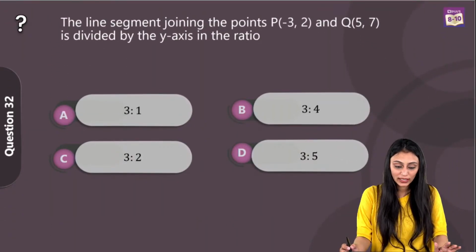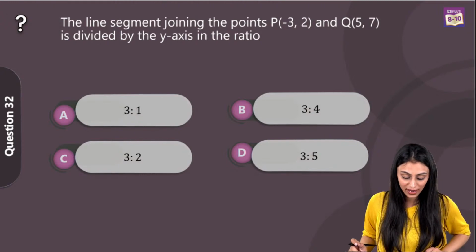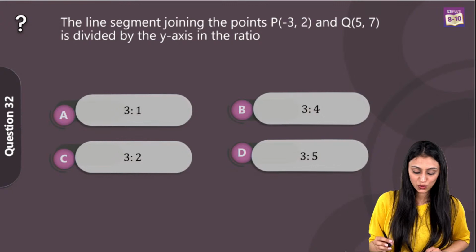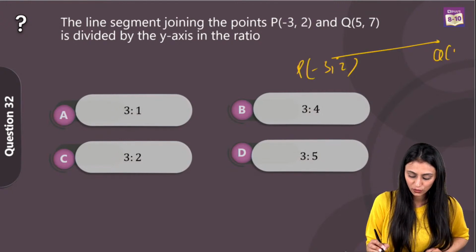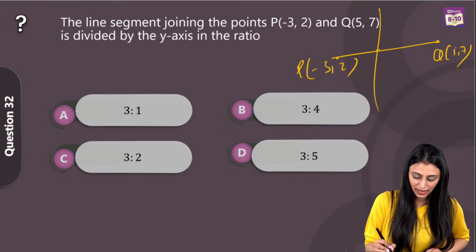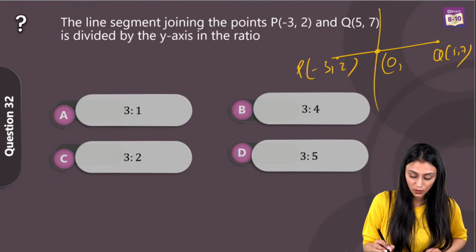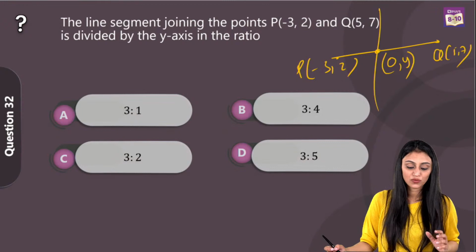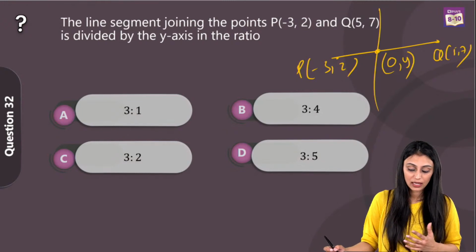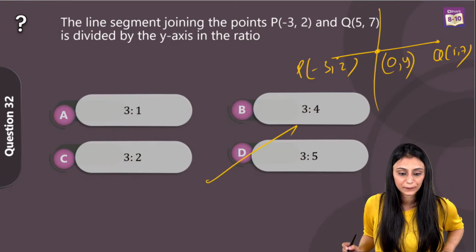The line segment joining the points P(-3, 2) and Q(5, 7) is divided by the y-axis in the ratio. So we have these 2 points. I'm just drawing a random line, -3, 2 and Q 5, 7. It is divided by the y-axis. Since it is divided by the y-axis, that means in this case, the x coordinate would be 0, and the y coordinate would be, let's suppose, y. So we have to find out the ratio in which it is dividing. Let's use the section formula to find this out, and at the end you would get the ratio as 3:5, which is option D.